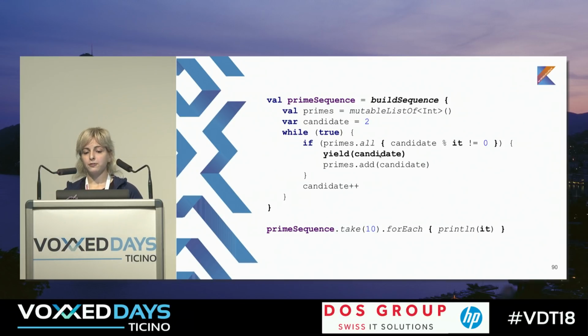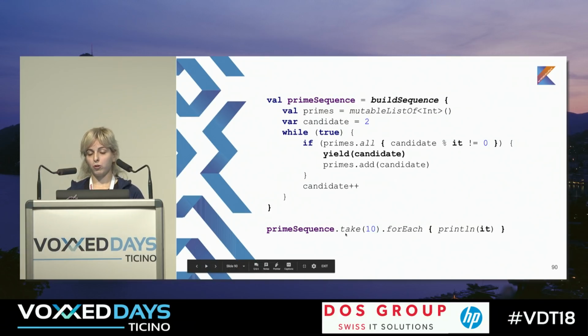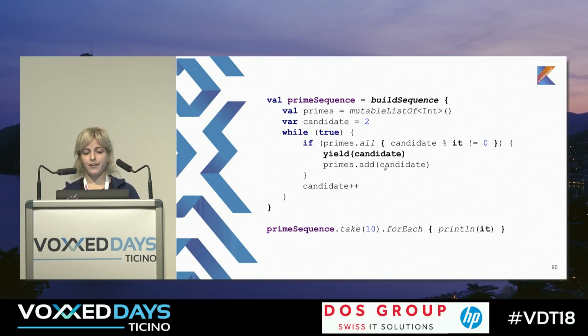It returns the value you passed, the candidate, and it saves the context of evaluation. So next time, when you take one more element, you proceed from this place. So you do primes add and go to the next iteration. You see that it's an infinite loop, but it works okay because it works lazily. You just need to understand that buildSequence and yield work together: buildSequence creates a coroutine, and yield returns elements and saves the context.